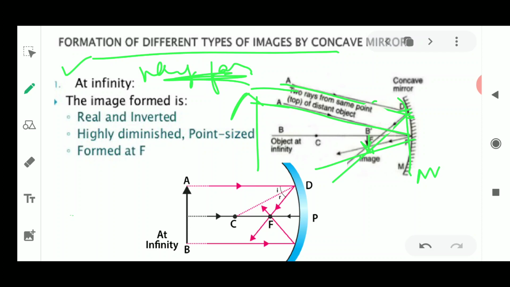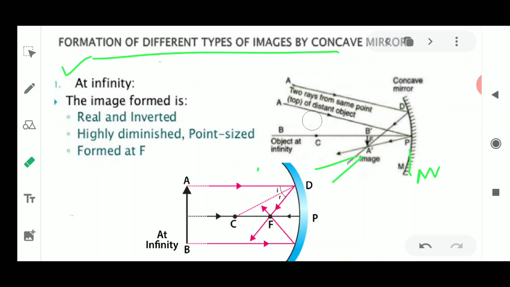So these two rays are going to follow these rules, and they are going to meet, which means they are going to intersect at a place, and then we are going to make one image, which will be an inverted image. It will be formed at the focus sometimes, and this image is so small that we cannot see it. So we have to write the description of this ray diagram.